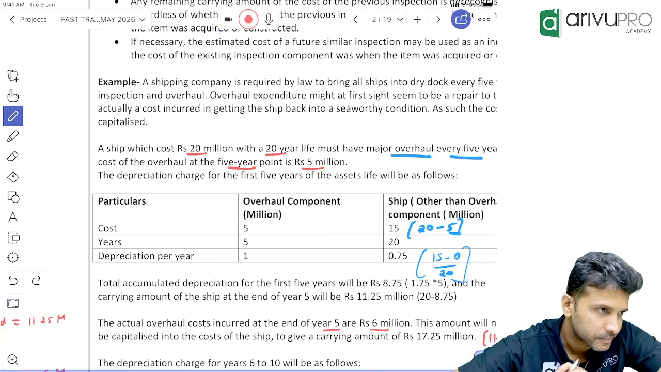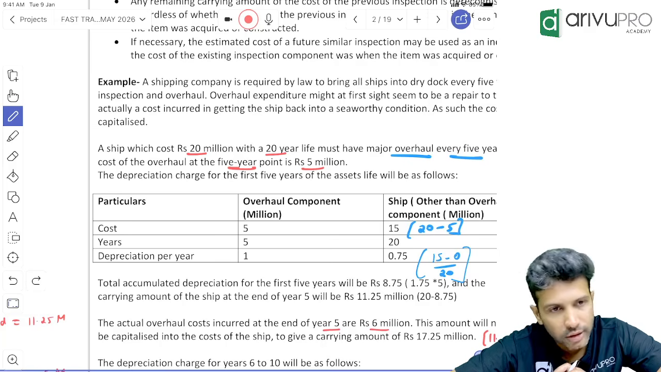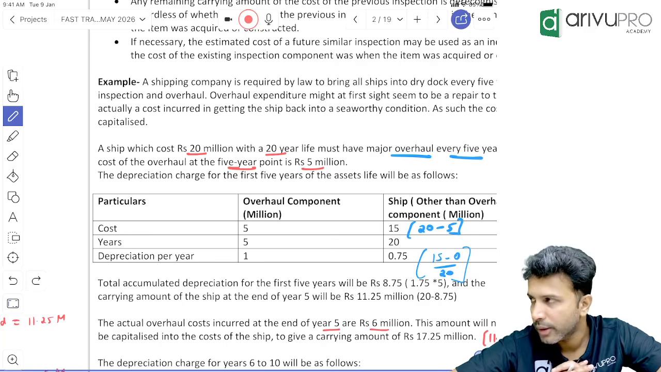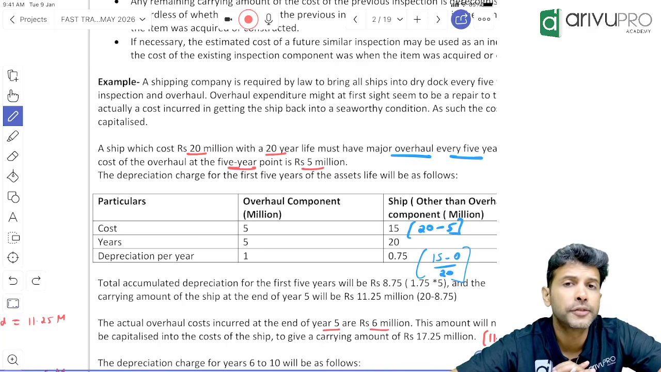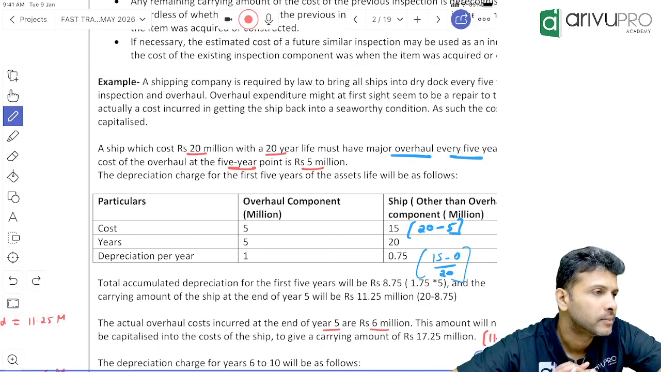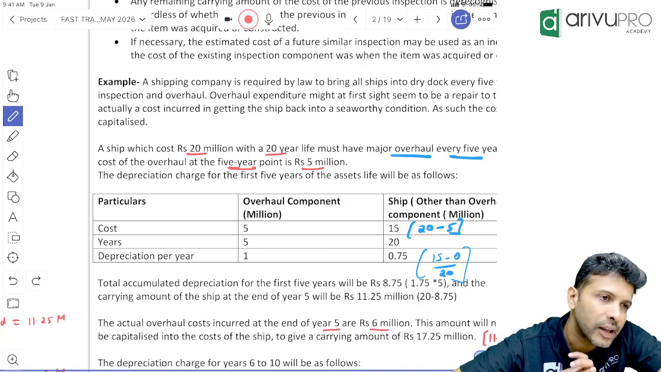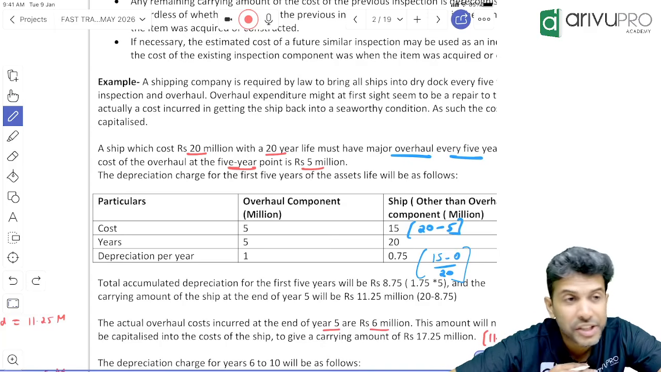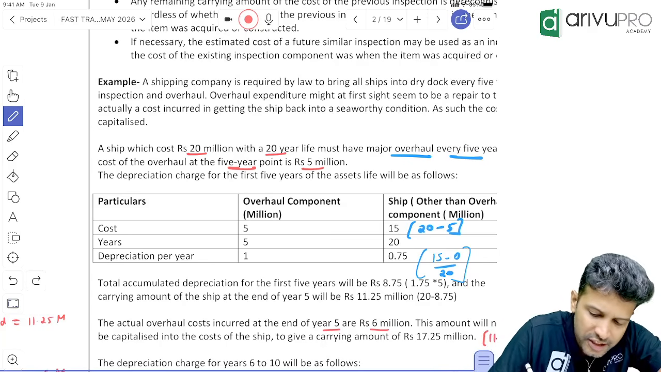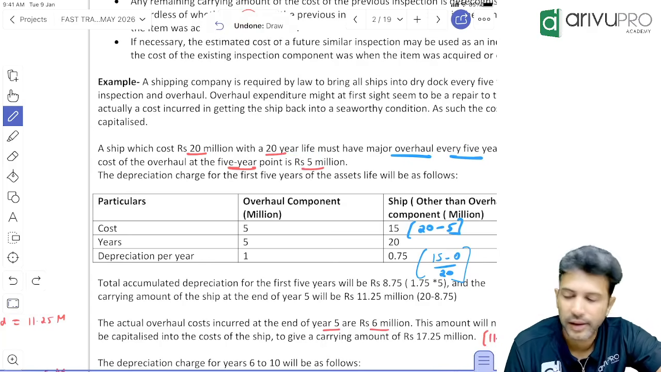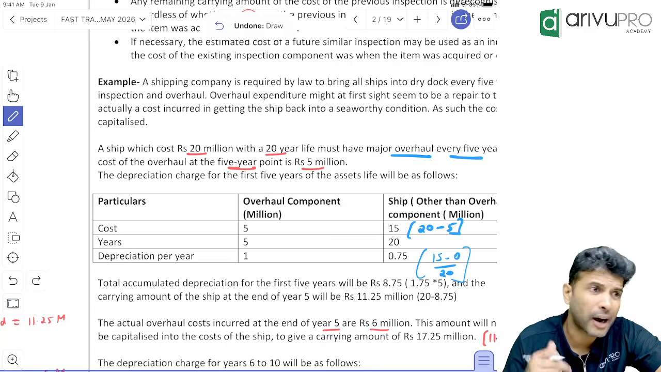Clear, sir? Pakka, sir. Can I move on to the next, sir? Now 5 years over. At the end of 5th year, or at the beginning of year 6, what will the government tell? Get one more inspection, done. First inspection, how much it costed? 5 million. Now second inspection will come after 5 years.